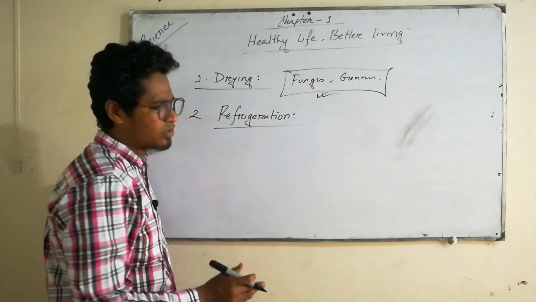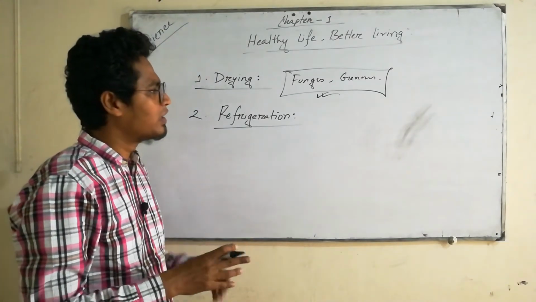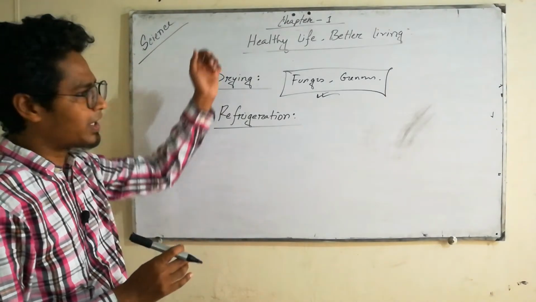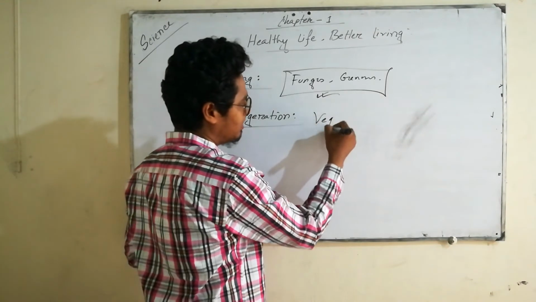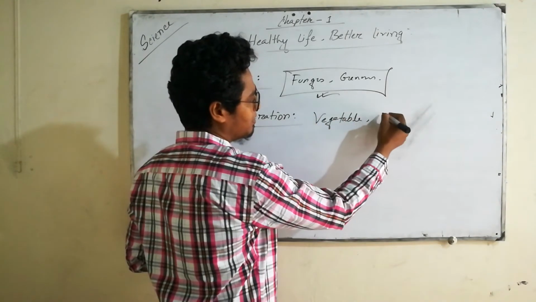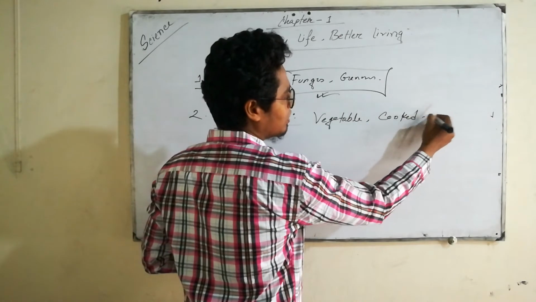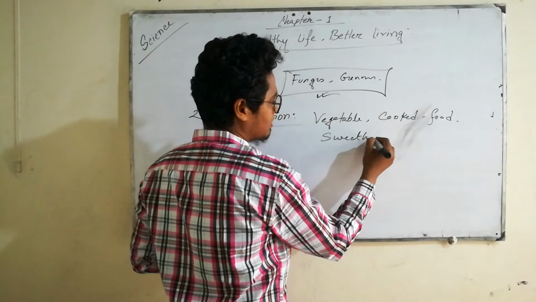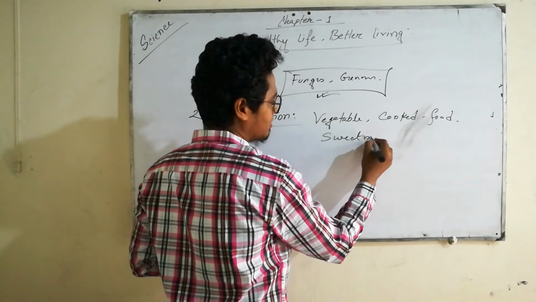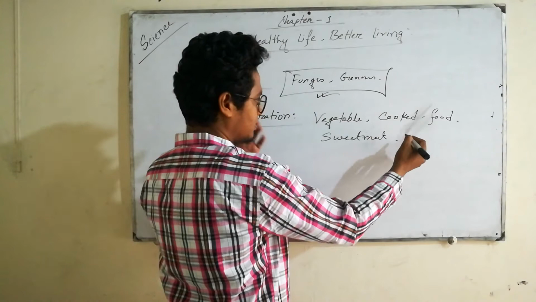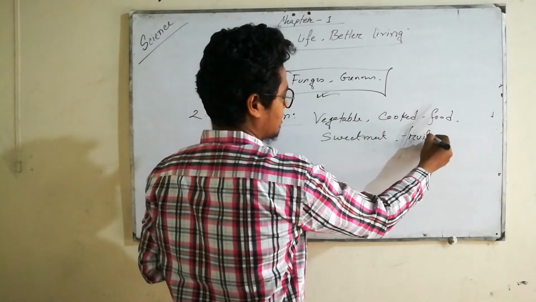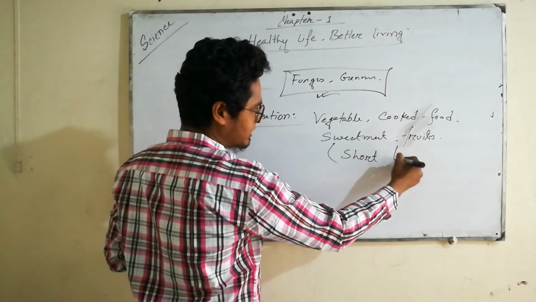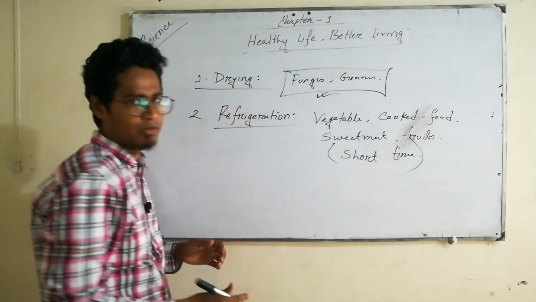Vegetables, cooked food, sweet meat, fruit, etc. can be preserved for a short time. Actually, we can preserve these for a very short time.